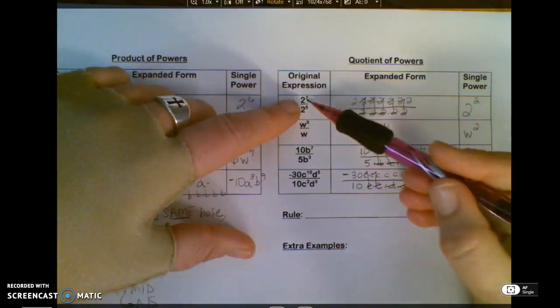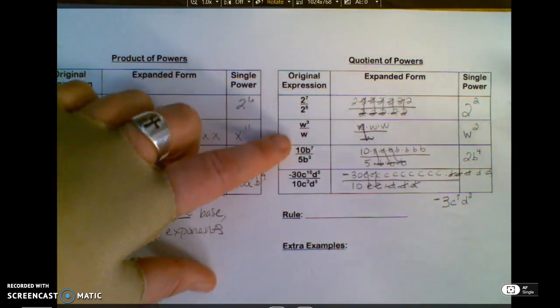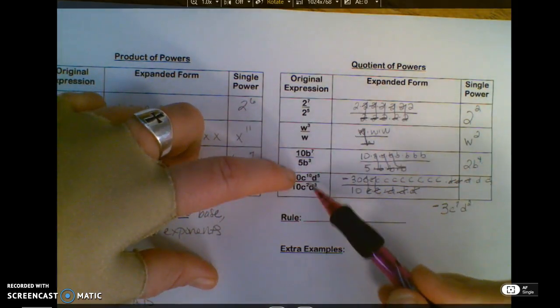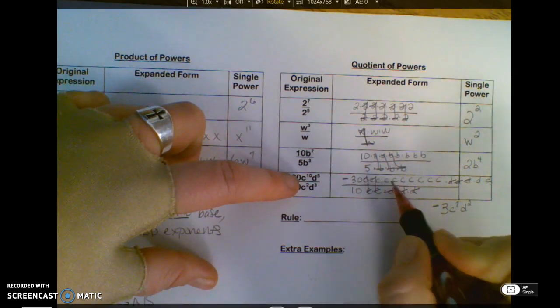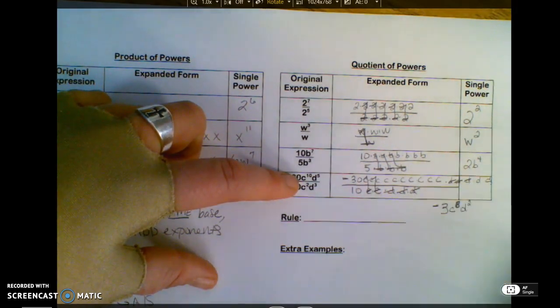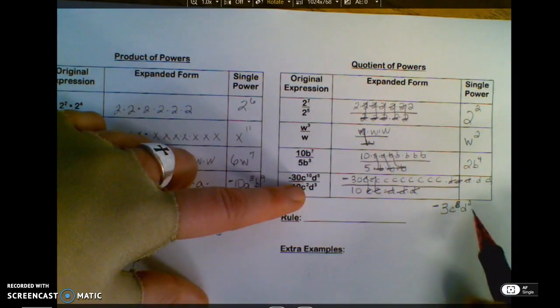So when I look here, 7 minus 5 is 2. 3 minus 1 is 2. 7 minus 3 is 4. 10 minus 2 is 8. See how I can check? I didn't count them right. I should have 8 c's left. 5 minus 3 is 2.